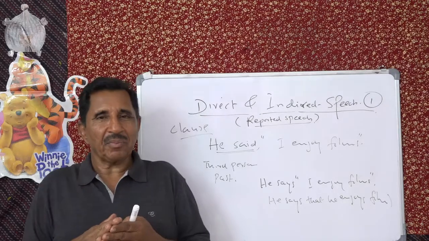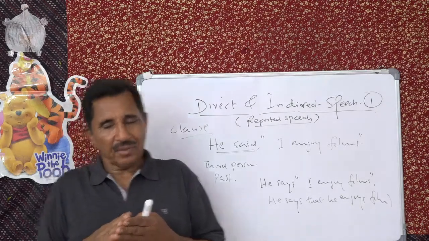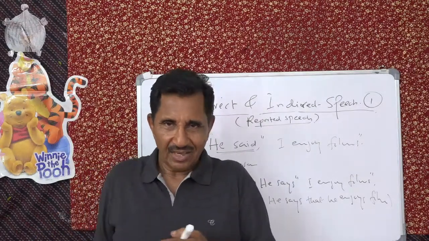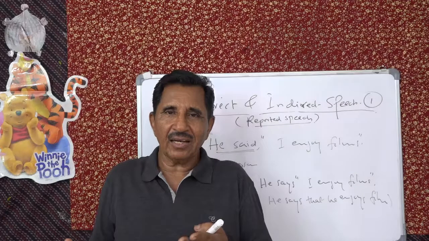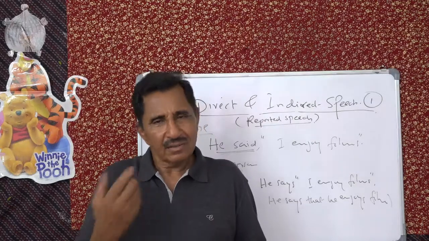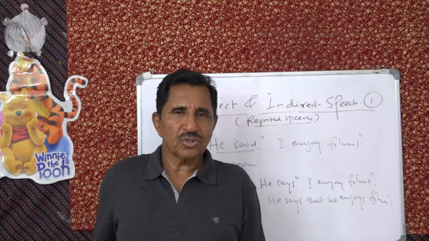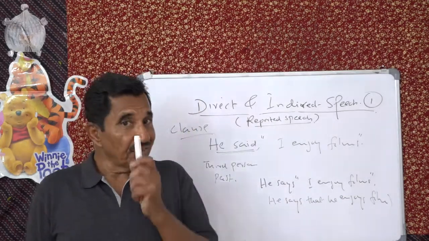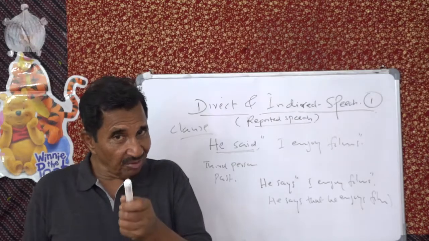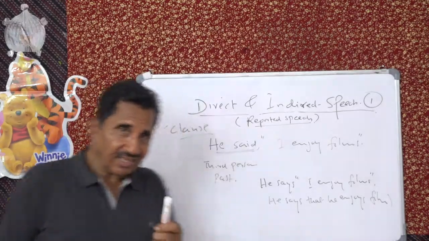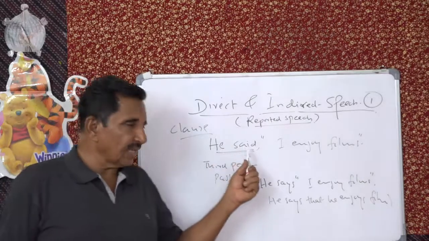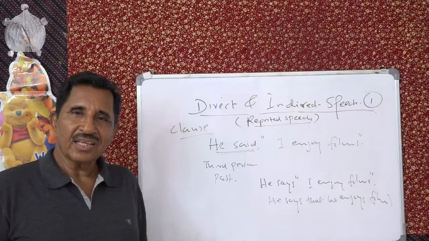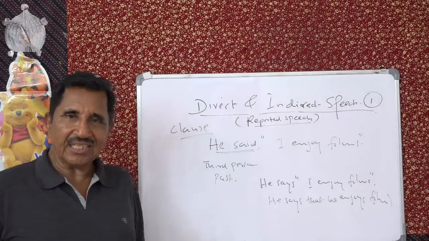If it is past perfect or past perfect continuous, you can keep them as such. If will, shall, can and may, change them to would, should, could, might. Now these changes you are allowed to make on condition that the reporting verb is past tense and the subject of the reporting sentence is third person.